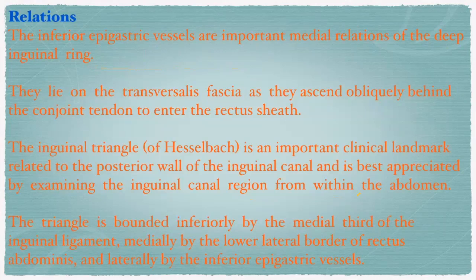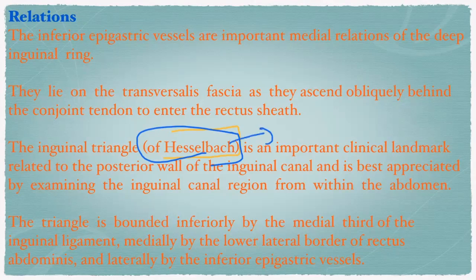Relations. The inferior epigastric vessels are important medial relations of the deep inguinal ring. They lie on the transversalis fascia as they ascend obliquely behind the conjoint tendon to enter the rectus sheath. The inguinal triangle of Hesselbach is an important clinical landmark related to the posterior wall of the inguinal canal and is best appreciated by examining the inguinal canal region from within the abdomen. We'll discuss the Hesselbach triangle in detail in this class only, right?